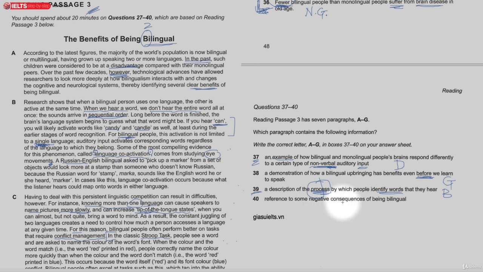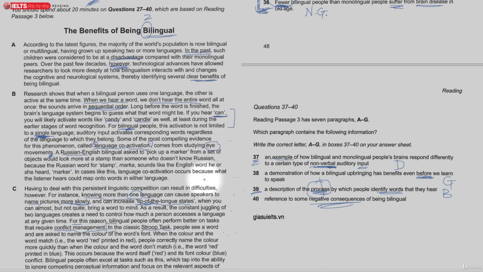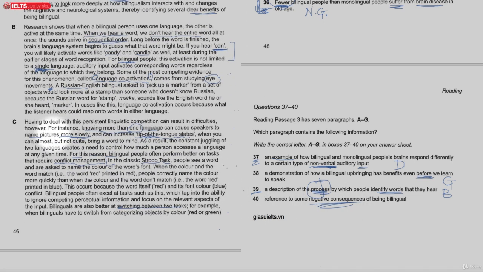And then some negative consequences. We saw this down here. So they cause speakers to name pictures more slowly. So that's C. Okay, so